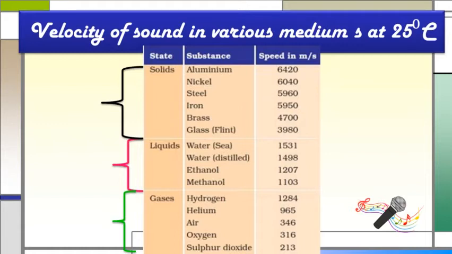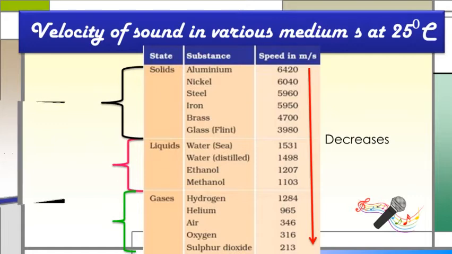These are the gases, and we observe that in the gaseous medium the velocity of a sound wave is very low as compared to solids and liquids. So the velocity of sound decreases from solid medium to gaseous medium. In the solid medium the velocity is highest as compared to liquids and gases.